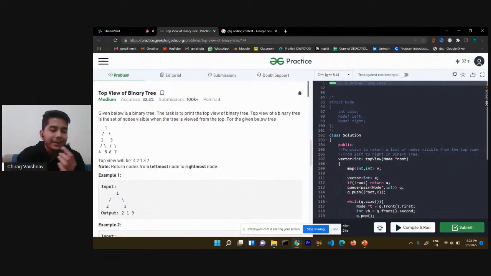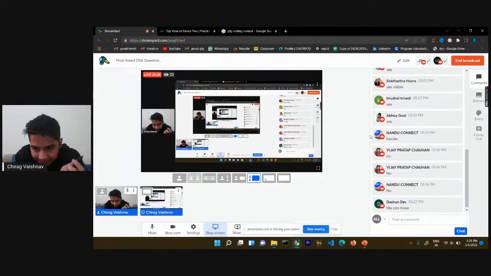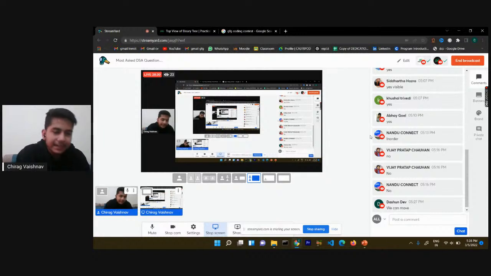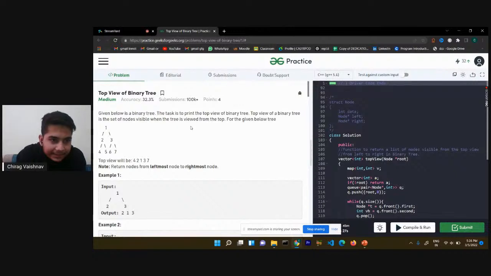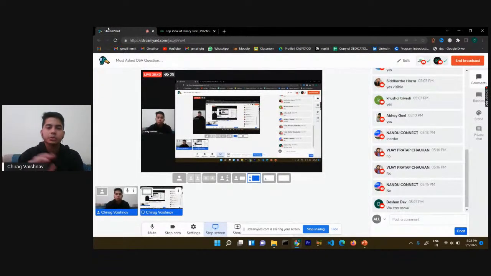And now we will be doing top view of binary tree, right? It itself is a really good question, and you will definitely learn a lot out of this question. So let's discuss what the question states. First we will be discussing what the question states, then the logic of how we have to build on it, and after that we will be discussing the code. That's it, right?